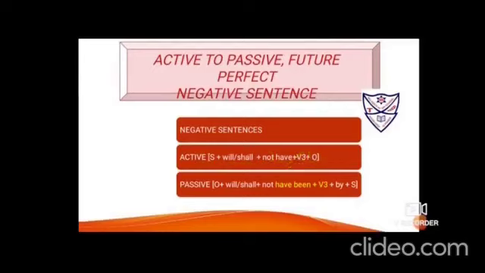Say for example, she will not have written a letter. So here you have to bring the object ahead, use will and shall. Again after will and shall only you will bring down the negative word not, then put have, additional word be and been. It is the additional word that is used in all the three tenses, that is present perfect, past perfect and future perfect. Then verb will be in its third form, then add by, fourth step, and then take the subject at the last.